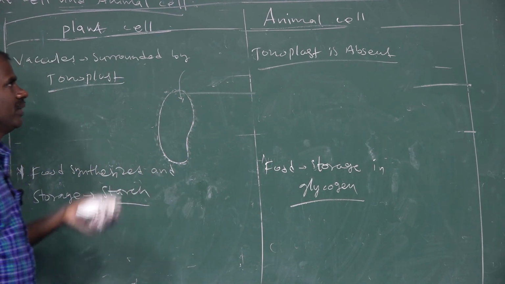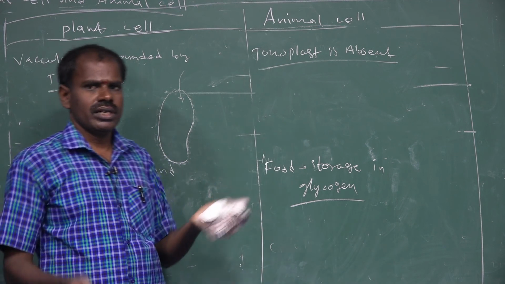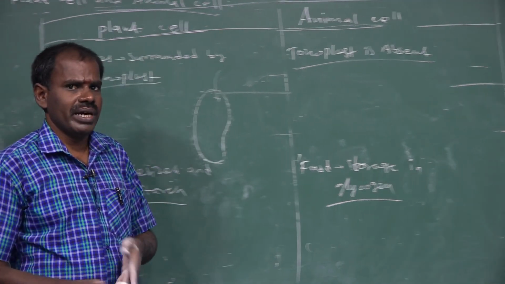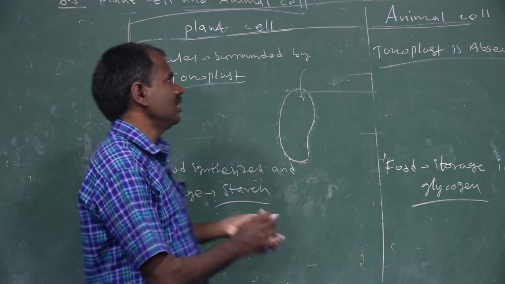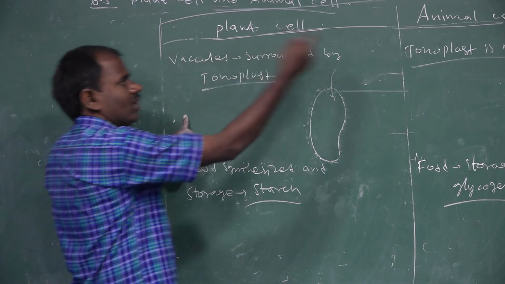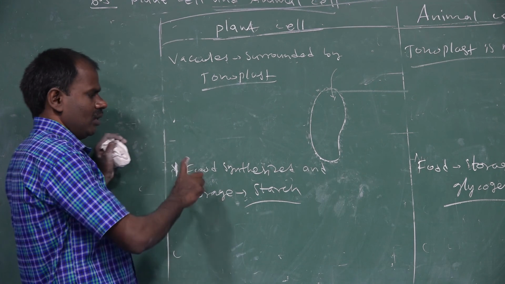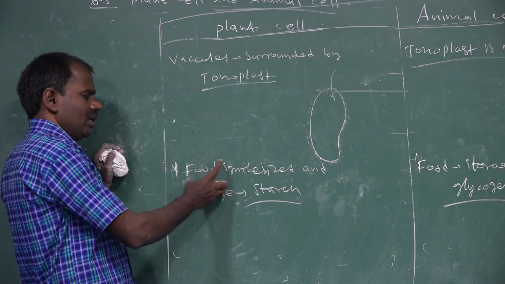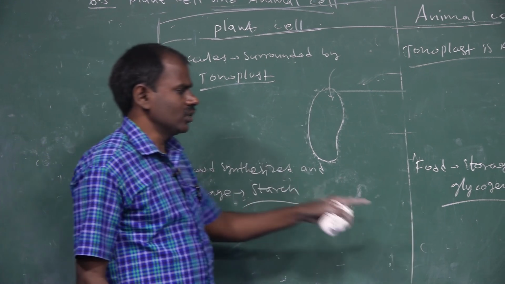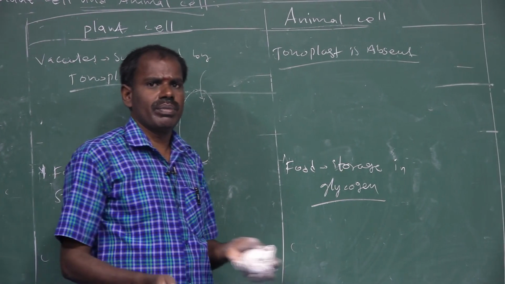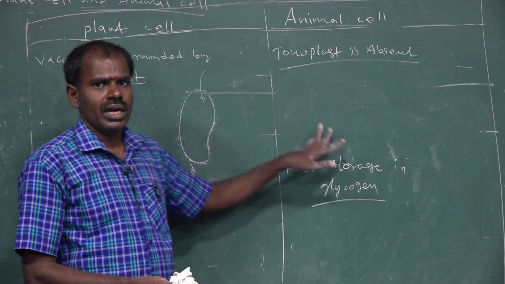These are the comparisons between the plant cell and the animal cell. So what are the major comparisons? The cell wall is present in plant cells and absent in animal cells. The chloroplast is present in plant cells and absent in animal cells. The nucleus is near the periphery in plant cells, and at the center in animal cells. These are the major comparisons between the plant cell and the animal cell.